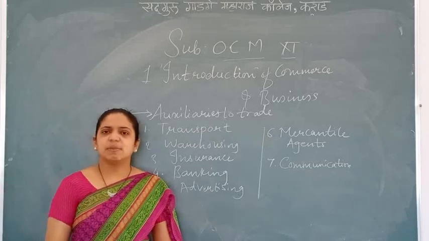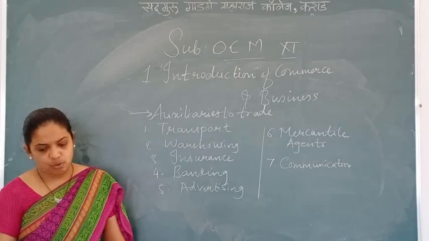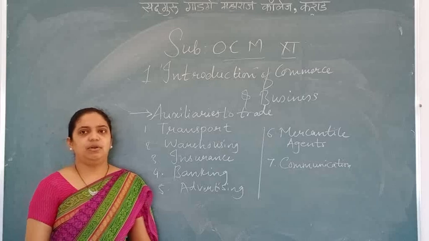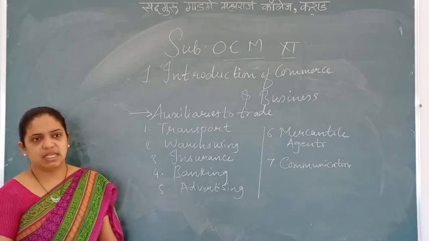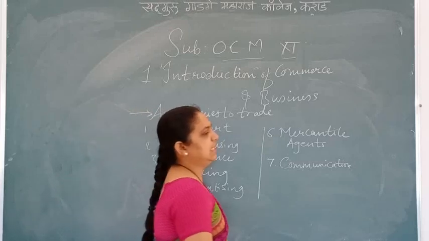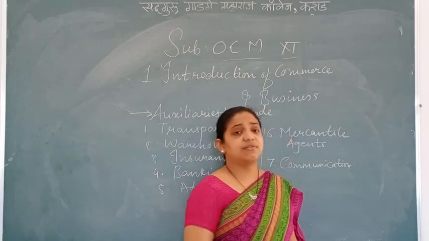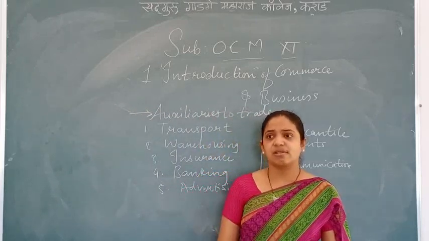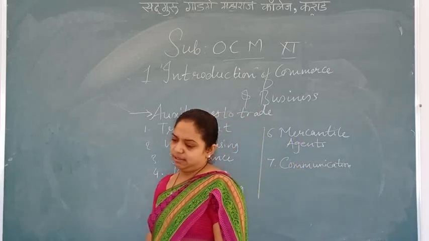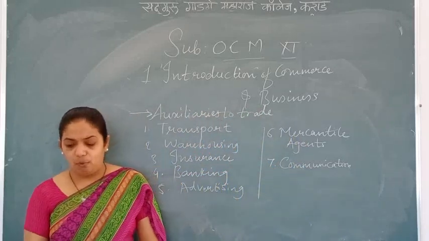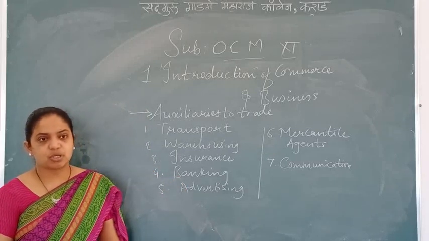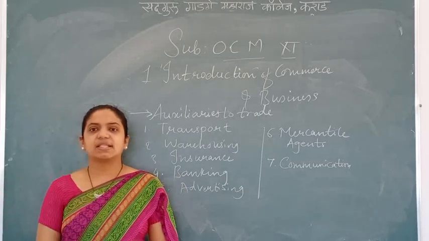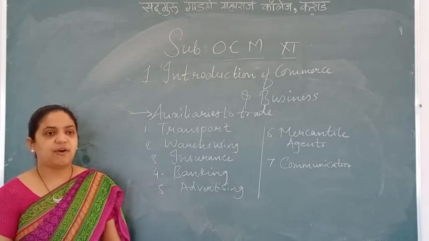Insurance. Insurance plays a very vital role. To minimize various risks, people always take an insurance policy. Various types of insurance policies are there, like life insurance, fire insurance, marine insurance. All types of insurance are done. The various risks involved in the business: the goods may be destroyed while in the production process, or in transit due to accident, or in storage due to fire or theft.